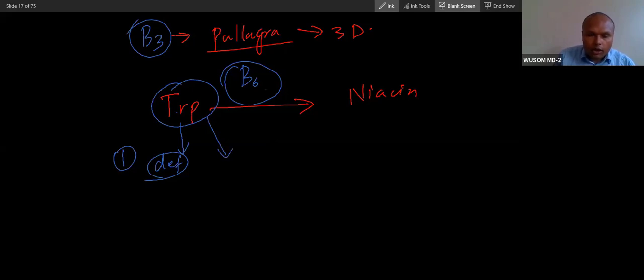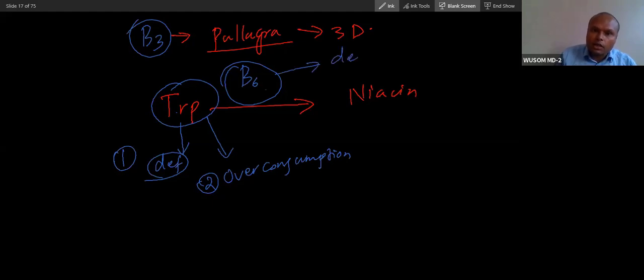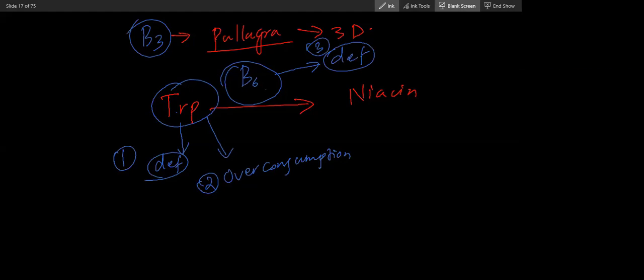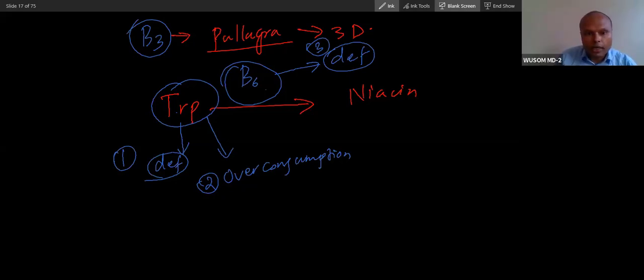Second cause, tryptophan overconsumption, will also cause niacin deficiency. Third, vitamin B6 deficiency can also cause niacin deficiency. So these 3 causes of niacin deficiency are very important. The first cause is deficiency of tryptophan.